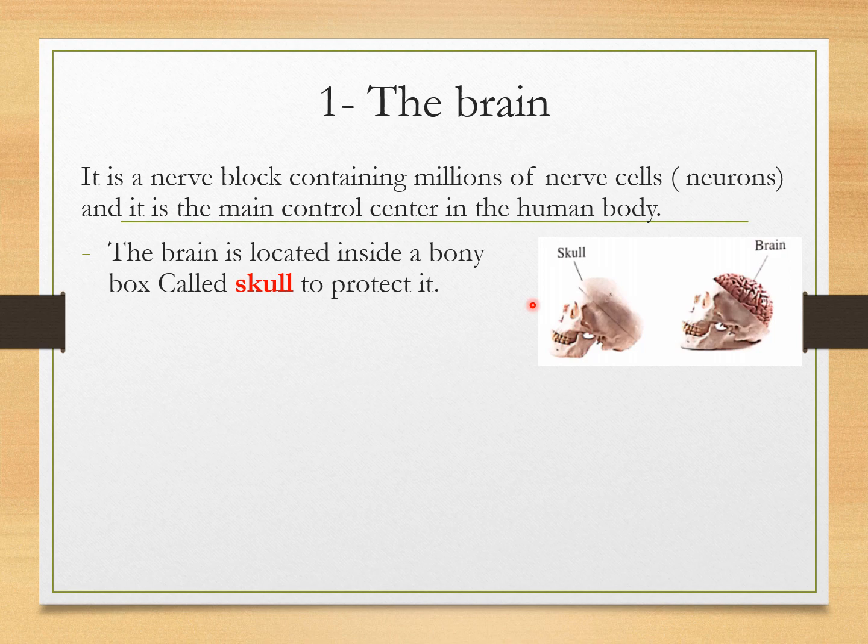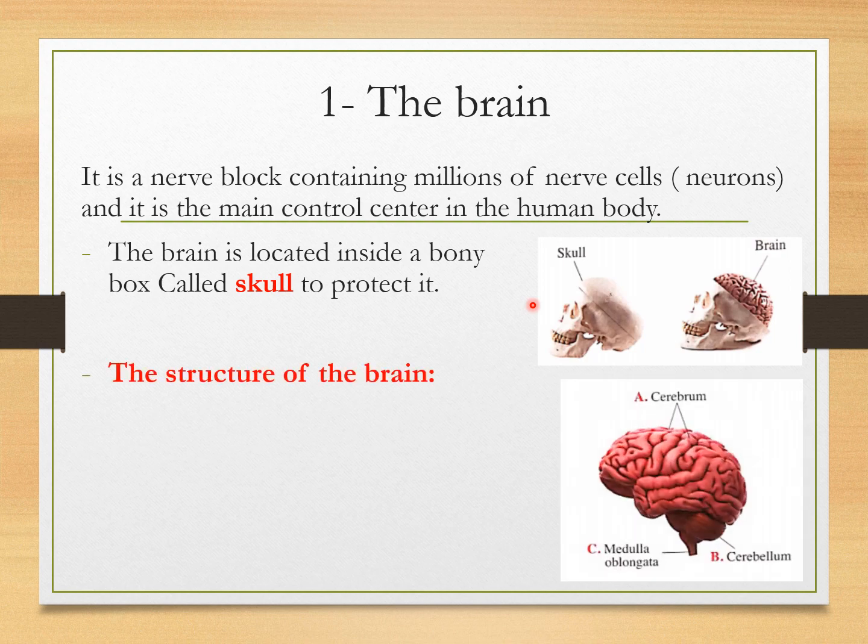Give reason. The brain is located inside a bony box, which you call the skull, to protect it. What is the structure of the brain? Look at this picture and you will know the structure of the brain.